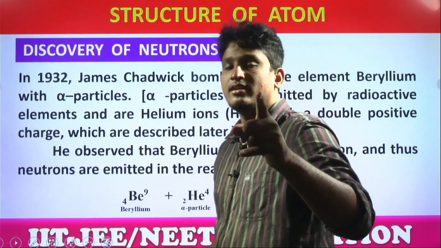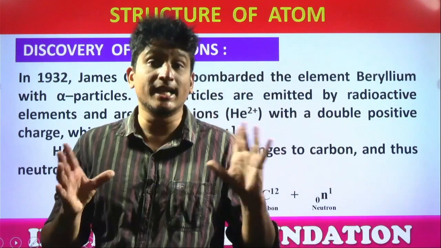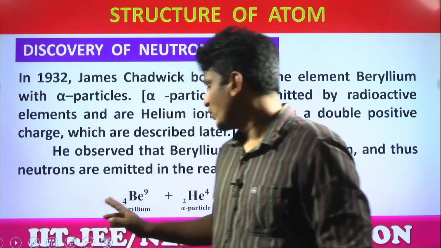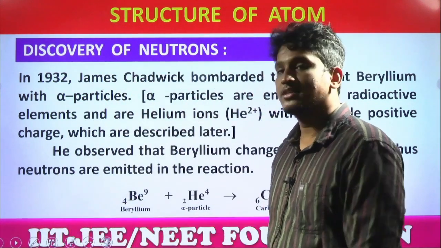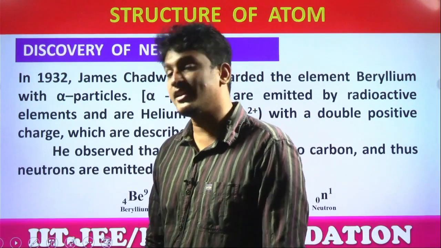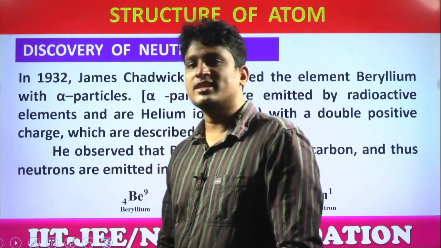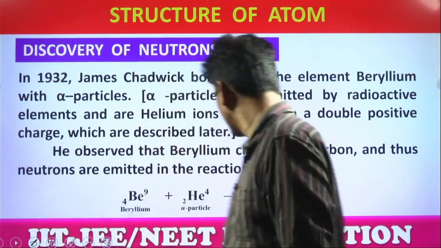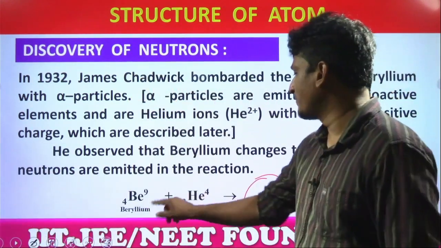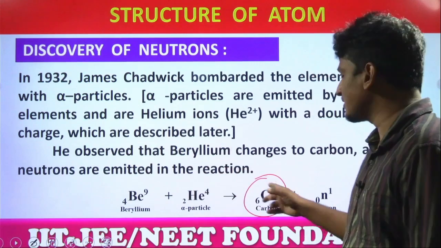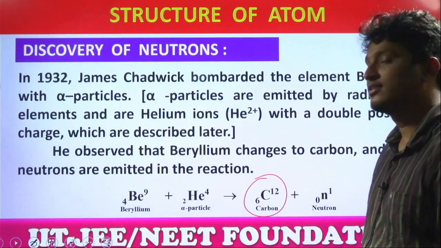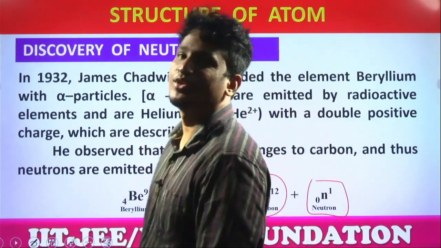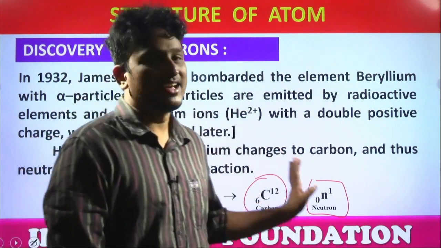I already said nuclear reactions take place in the nucleus. That means protons can combine. Yes or no? 4 protons here, 2 protons here. 4 plus 2, how much? The new element contains how many protons? 6 protons. What is the element with 6 protons? The element is carbon. So 2 plus 4 is 6. 9 plus 4 is how much? 13. But here, look, only 12. What about the extra? The extra particle is the neutron. He got it in this nuclear reaction.